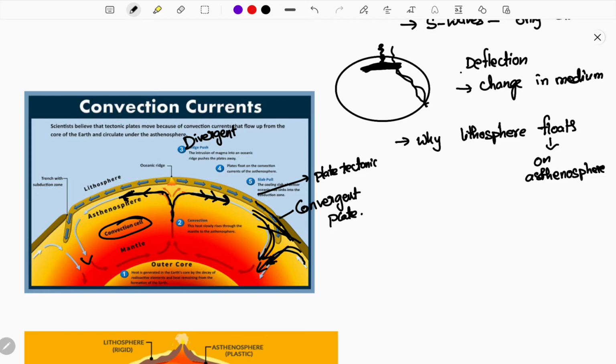For example, this will provide clear-cut clarity for you in plate tectonics and continental drift theory. Everything will be understood just because of this, whatever topic I'm saying over here. See here, density. Density is a tool that makes the lithosphere float on the asthenosphere.